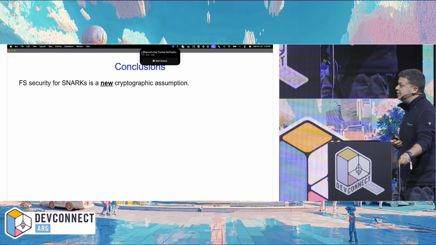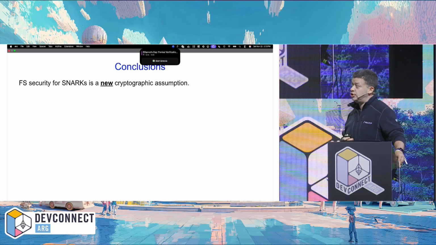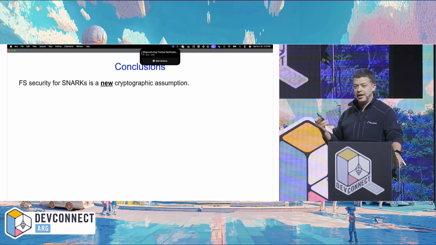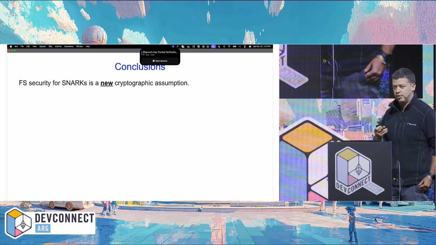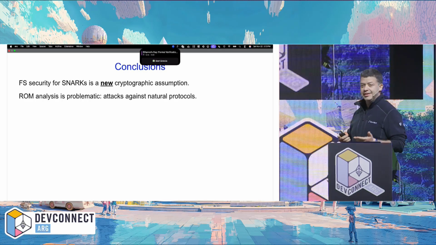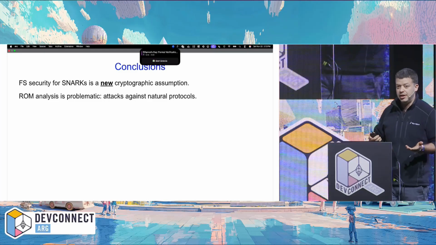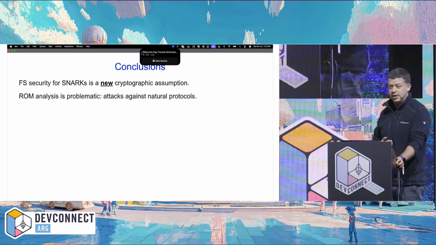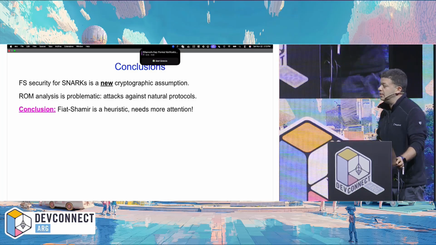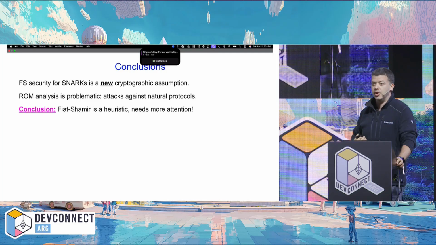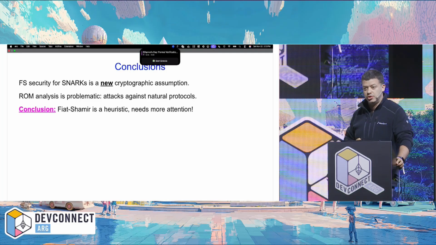So just to summarize, I really view the Fiat-Shamir security that we're assuming in SNARKs to be a new or different cryptographic assumption. I don't think we can just rely on the fact that Fiat-Shamir has been used in a different way for many years. The fact that we have the random oracle analysis is maybe good, but it's not enough because we also know that there are attacks, concrete attacks, that are not captured by this random oracle analysis. So my conclusion, Fiat-Shamir is an assumption, and I think we're sort of taking it for granted, and we need much more research about it.